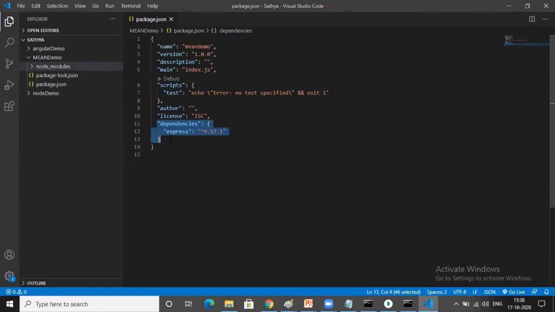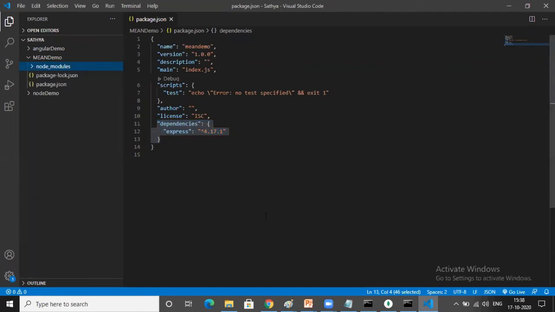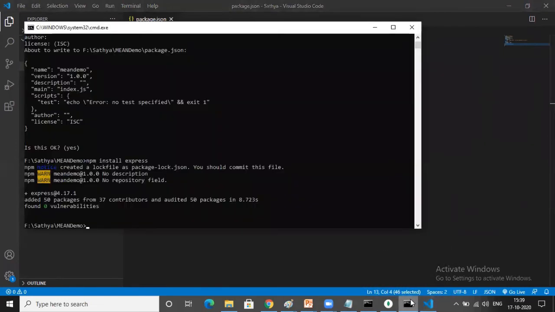It is used to give some information to the server so that it will do its own responsibilities. Now here you can see the version of Express.js, and the module dependencies that belong to that particular Express.js library are available in node modules. Is it clear, everyone? Those are all downloaded from npm.